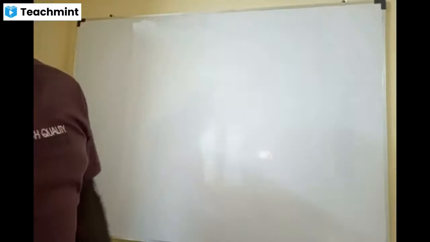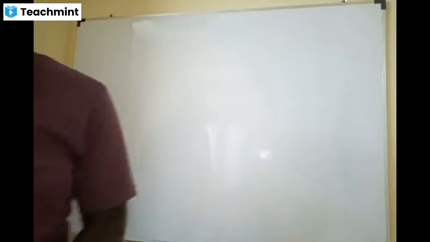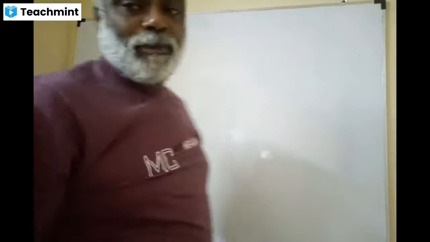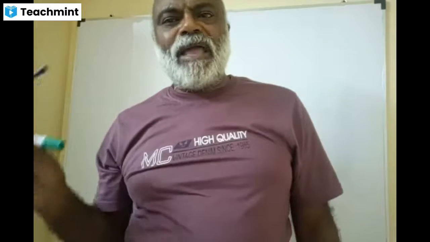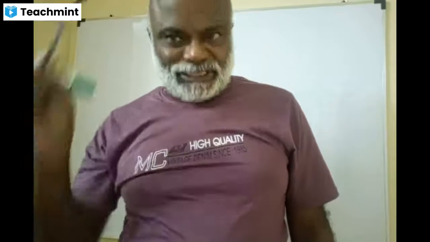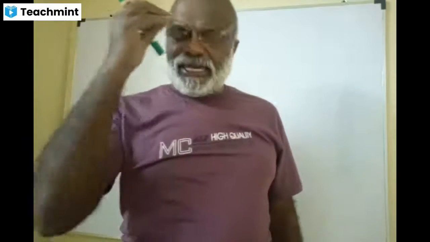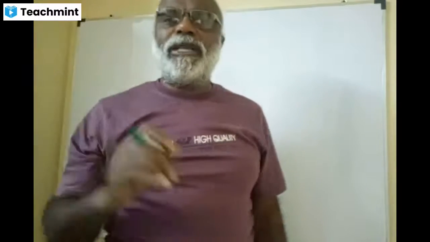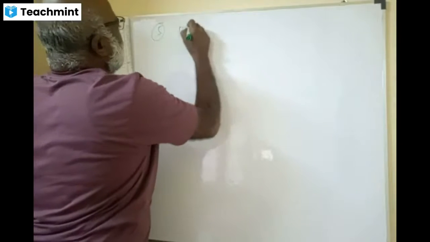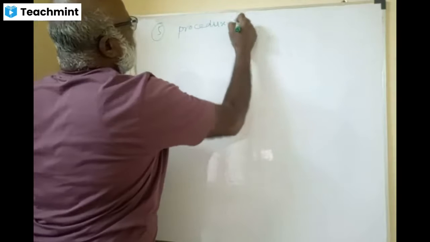Right. The fourth one is done. So move on to the fifth one, dears. It's a very interesting one: absolute maxima and absolute minima. Yesterday I was talking about it. Absolute maximum means supreme maximum, the highest. Absolute minimum means supreme minimum, the lowest. So friends, what is the procedure to find absolute maximum and absolute minimum?